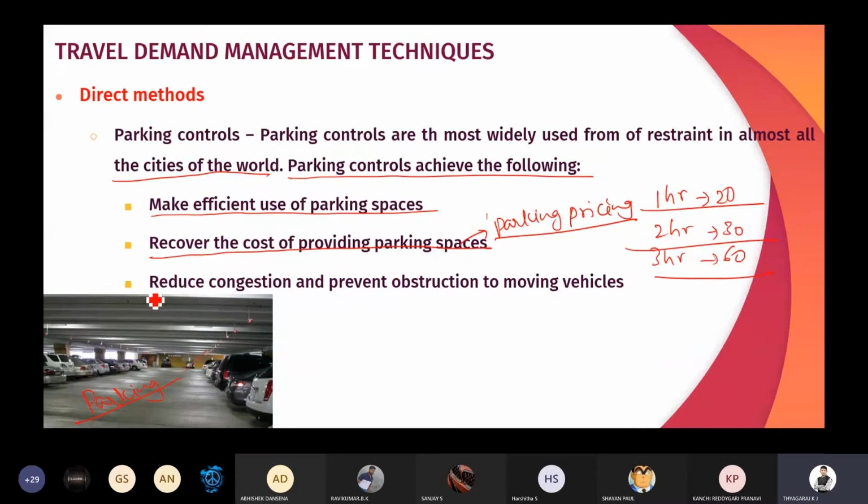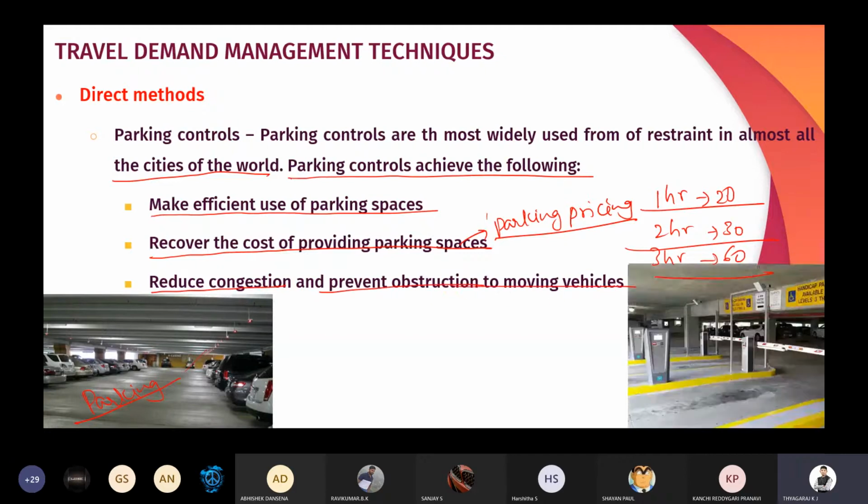Then, what is the main agenda? Reduce the congestion and prevent obstruction to moving vehicles. So we can easily avoid the congestion in the parking. If we provide a separate parking space for the vehicles, we can easily avoid the congestion and prevent obstruction to moving vehicles. So when we are discussing congestion management, this is also one method.